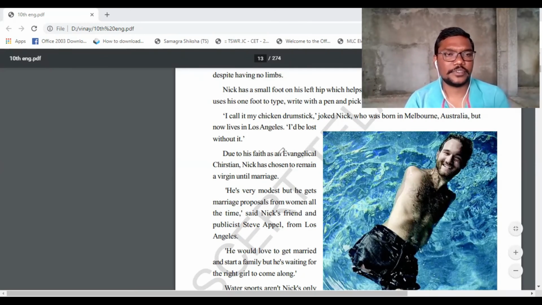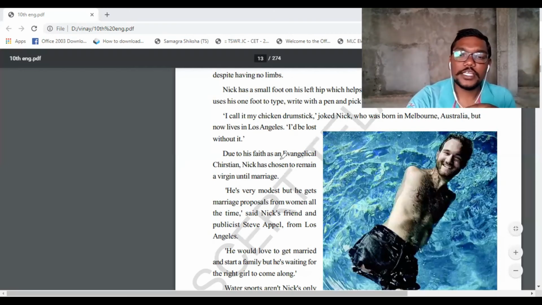Until marriage, he was a virgin. Virgin in the sense he acted very properly. He behaved very properly, and he was a good man. Why? Because he has a faith as an evangelical Christian. There is a rule according to Christianity. So that's why he remained a virgin until the marriage. Until the marriage, he was a good man.